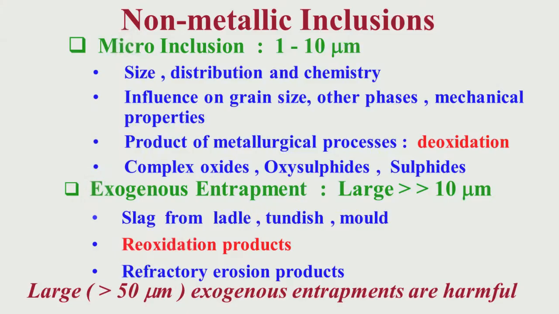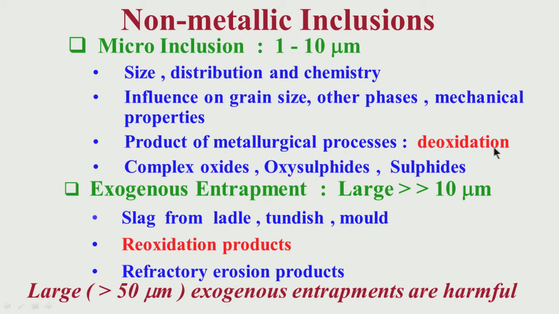Let me recapitulate a bit what I had discussed in the earlier session. I was covering non-metallic inclusions, which are known as NMIs. Then I had talked about two basic distinctions. One is the micro inclusion, where the size is less than 10 micron, so more or less 1 to 10 micron range. These are essentially products of metallurgical processes.